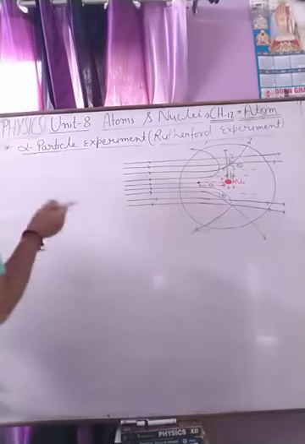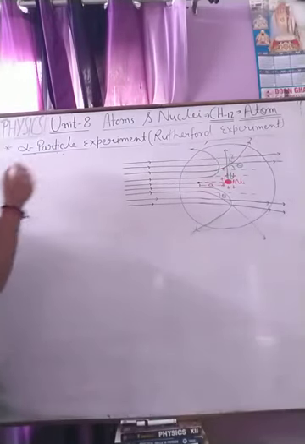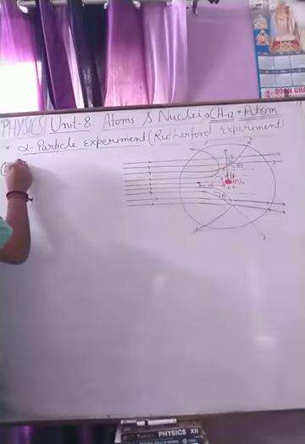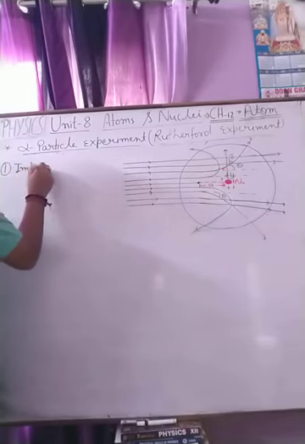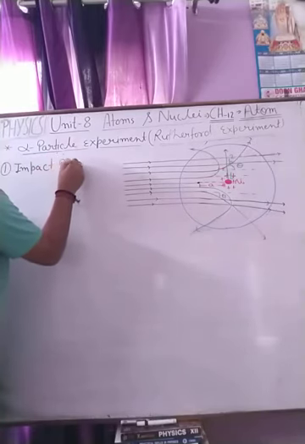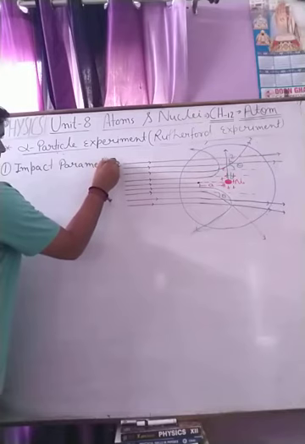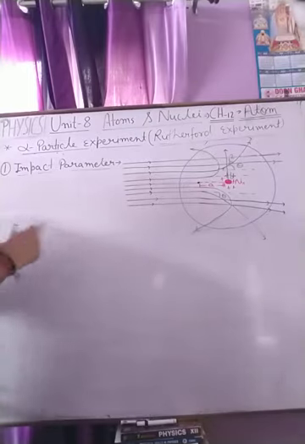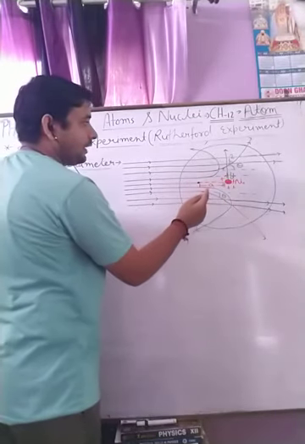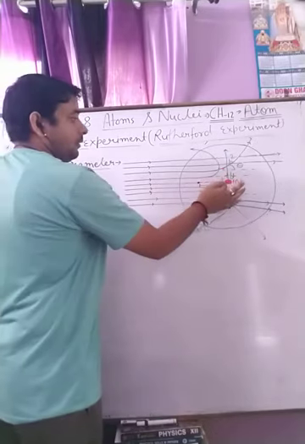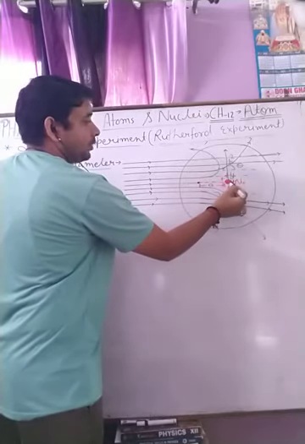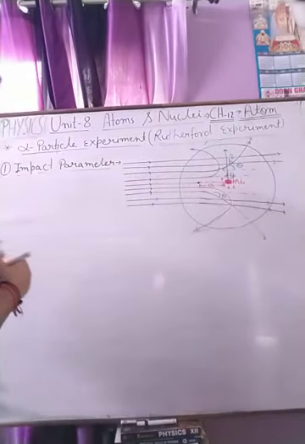So first we are going to understand the impact parameter. Impact parameter is the perpendicular distance between the alpha particle and the nucleus, that is, from the nucleus to the perpendicular line.